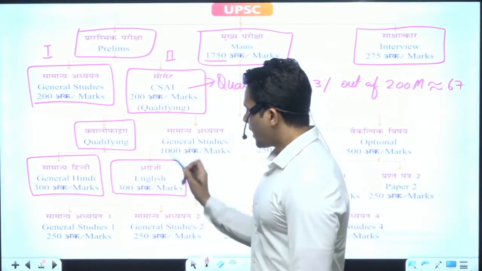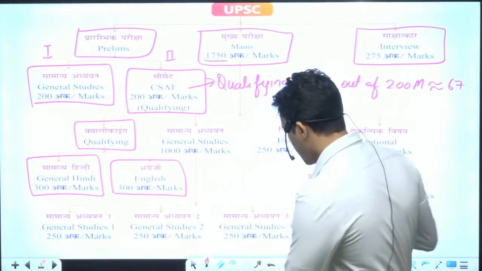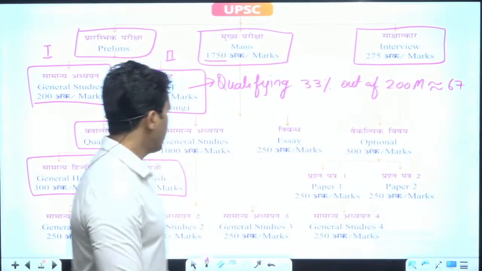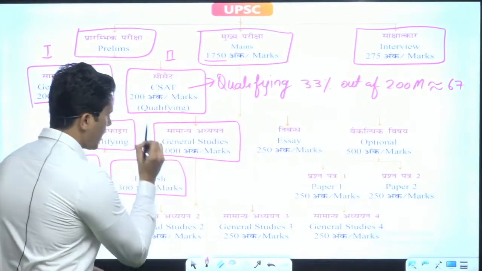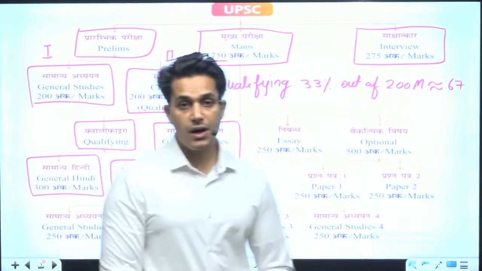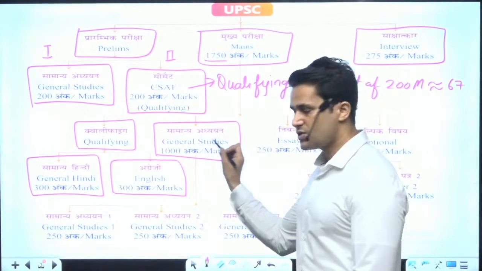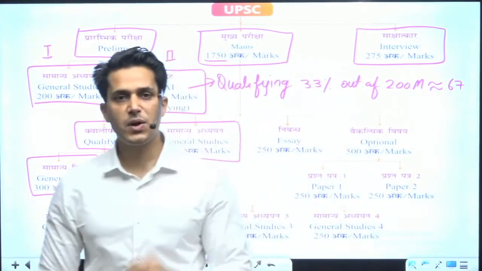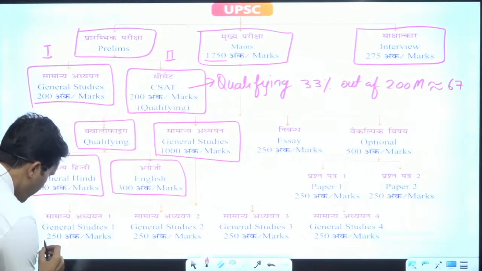Okay? After qualifying these two papers, your other papers will be checked, which are General Studies, with 1000 marks in 4 papers. General Studies has 4 papers, and each paper contains 250 marks.